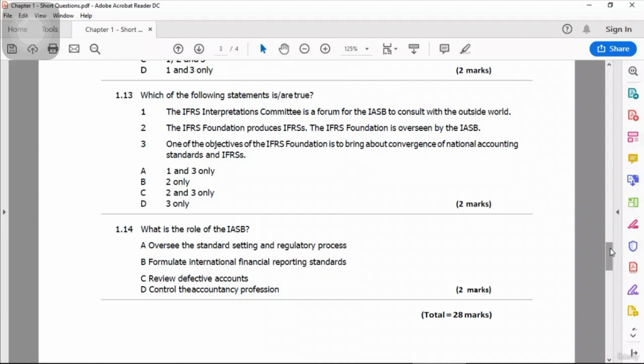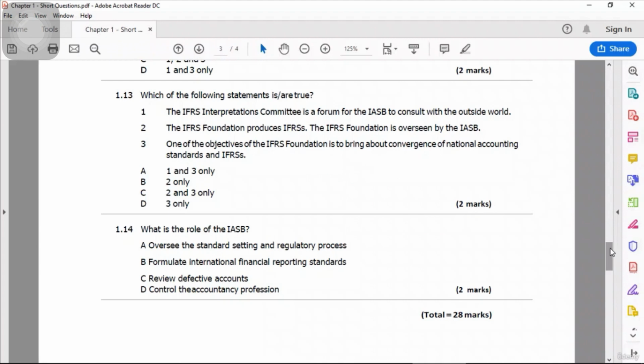objectives of the IFRS. The third statement is correct. The Foundation aims to bring about convergence, to bring something at one. Sometimes there are some differences, some deviations between national standards and IFRS. The IFRS Foundation tries to make